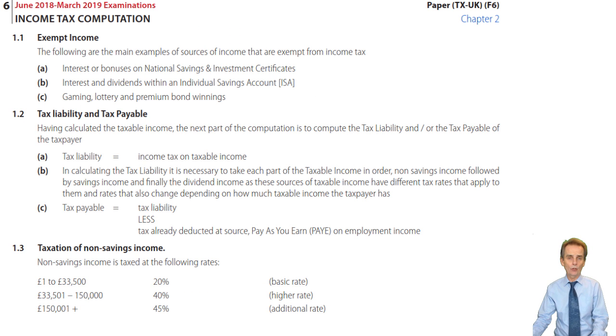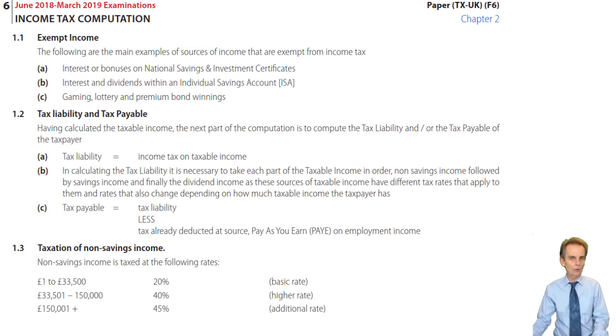Well, in our previous lecture, what we saw was how to put together that income tax computation. We prepared it for an individual taxpayer and we prepared it for a tax year. For us, the 2017-18 tax year, running, as we saw, from the 6th of April 17 to the 5th of April 18. And we listed out on that income tax computation all the sources of taxable income.